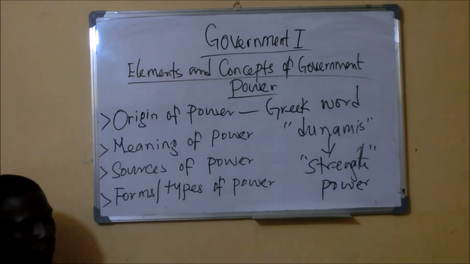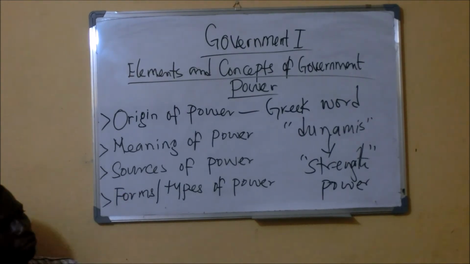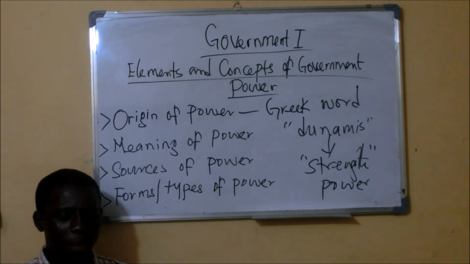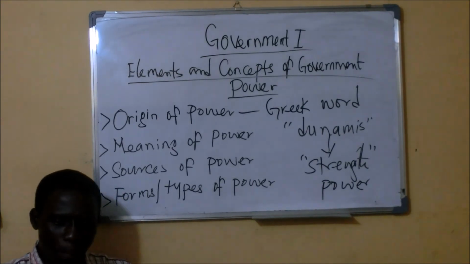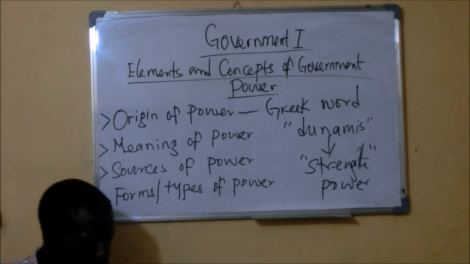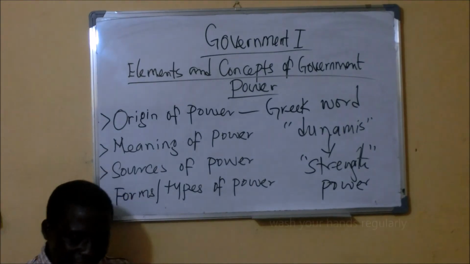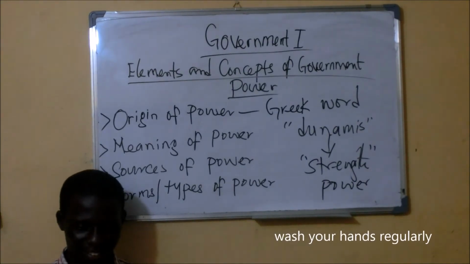We also have the junta. The junta is the military power. That is the power that the military or the soldiers claim for themselves. That is what we call junta.